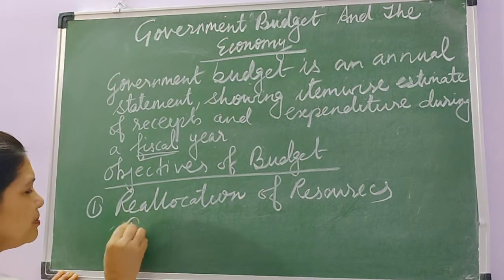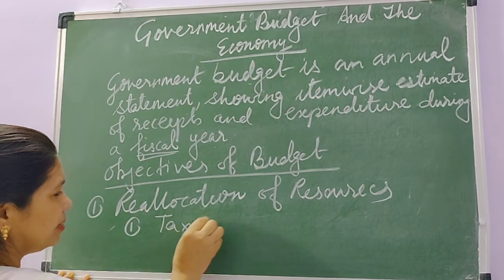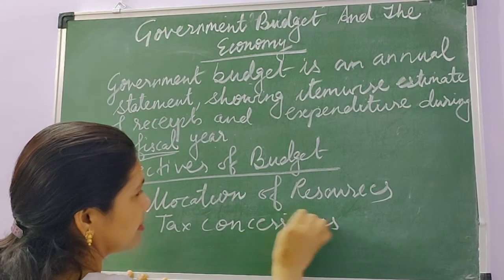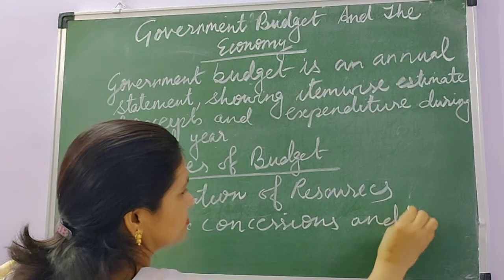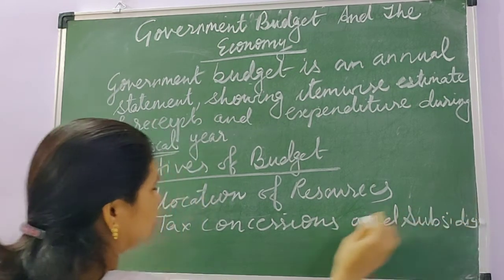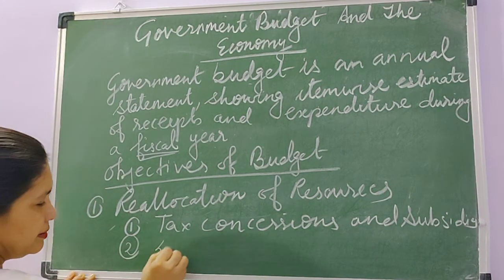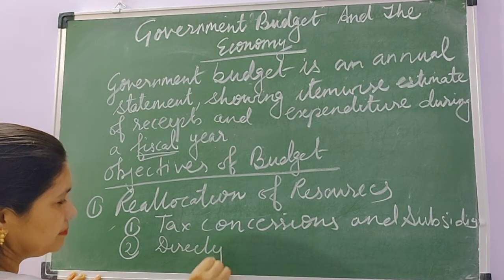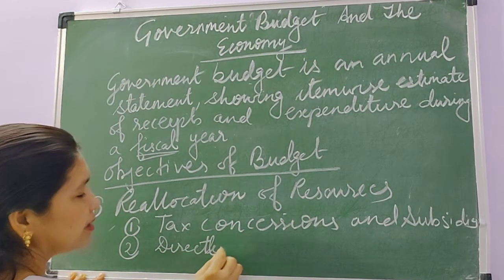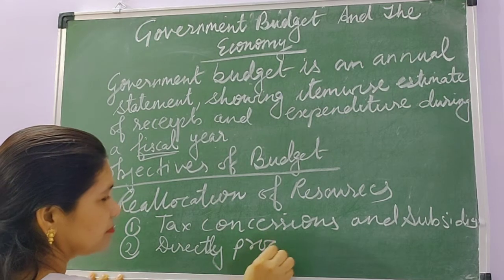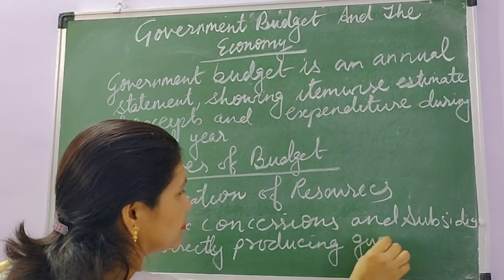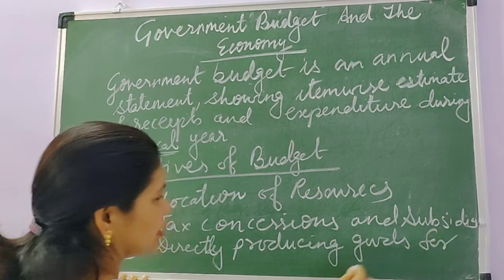First is by the tax concession and providing subsidies. Next is directly producing goods for consumers.